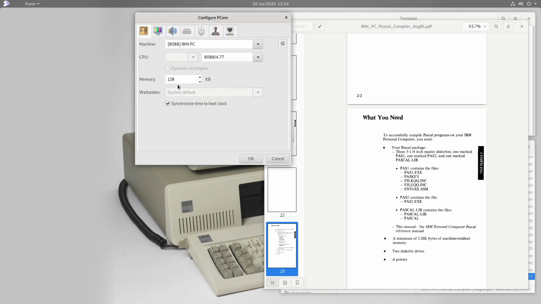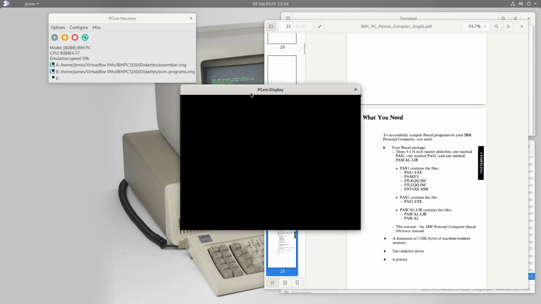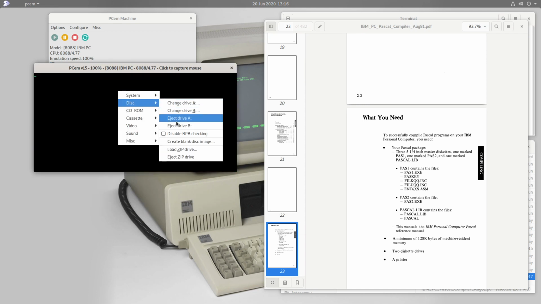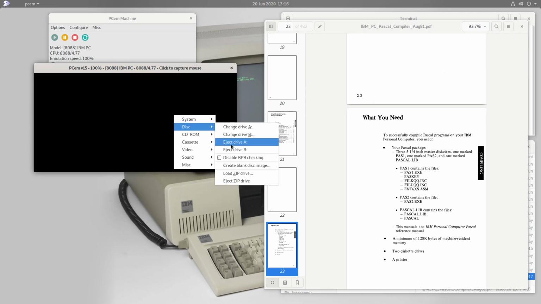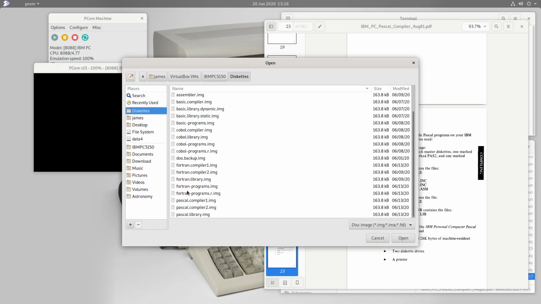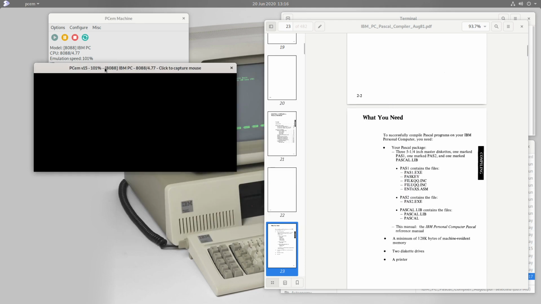So first thing we'll do is adjust our emulator, as I've done here, to start using 128 kilobytes. In 1981, the only way to do that would have been to max out all the RAM on the motherboard, 64 kilobytes, and to add an expansion board in one of the 5 expansion slots with an additional 64 kilobytes. Okay, so now with this extra RAM, we should be able to start our machine. Now let me just eject all of the diskettes and make sure we have DOS in drive A. So we made a backup of DOS somewhere. Here it is.